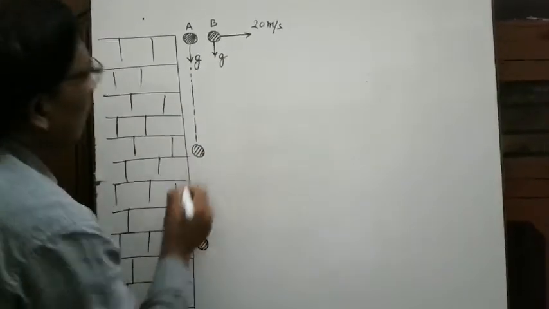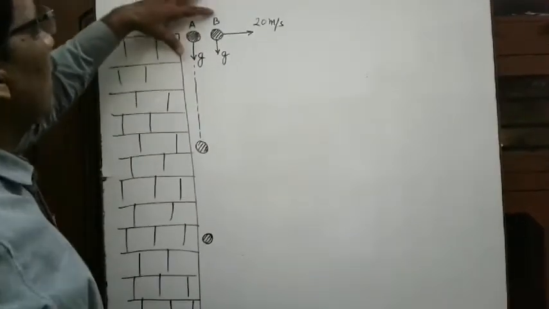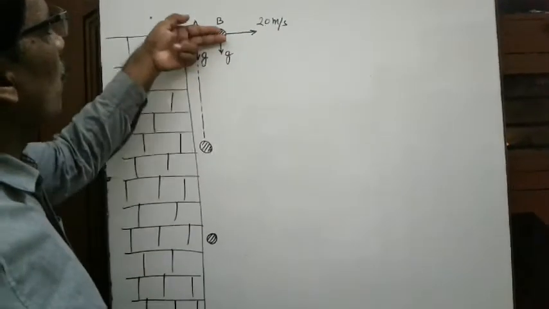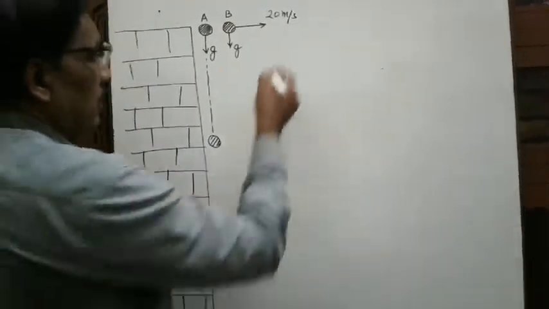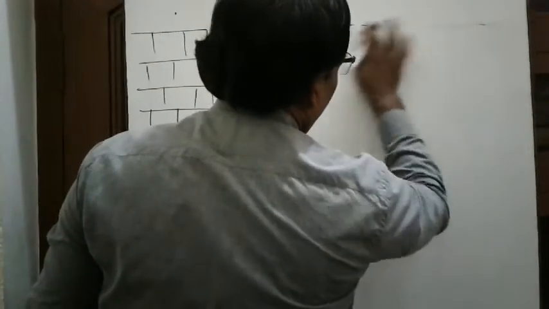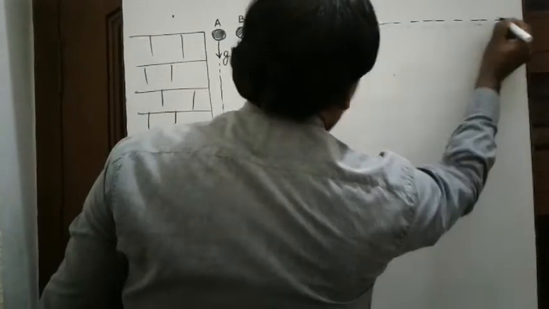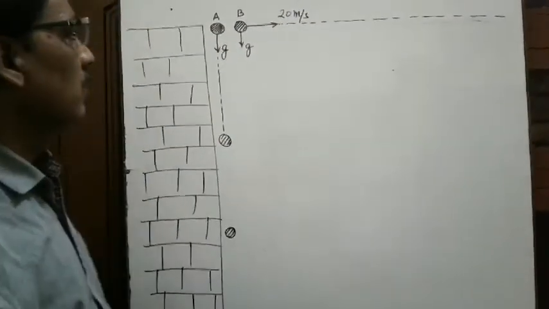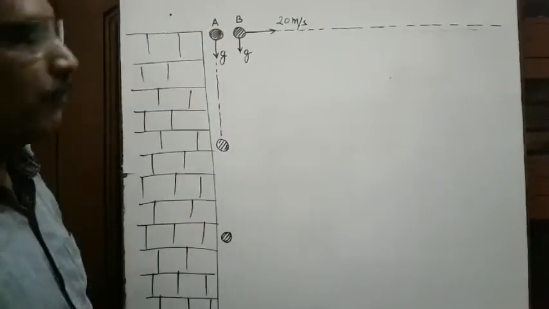My question is, if the two balls are released at the same moment, this one is thrown in this horizontal direction, and this ball is released, which ball reaches the ground first?